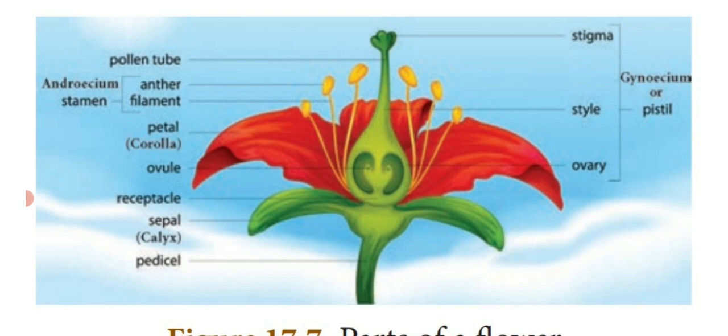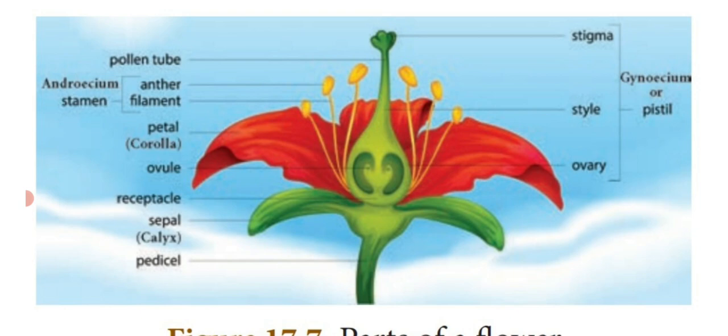So the androecium, a stamen, consists of a filament and an anther lobe, which is known as the male sex organ.